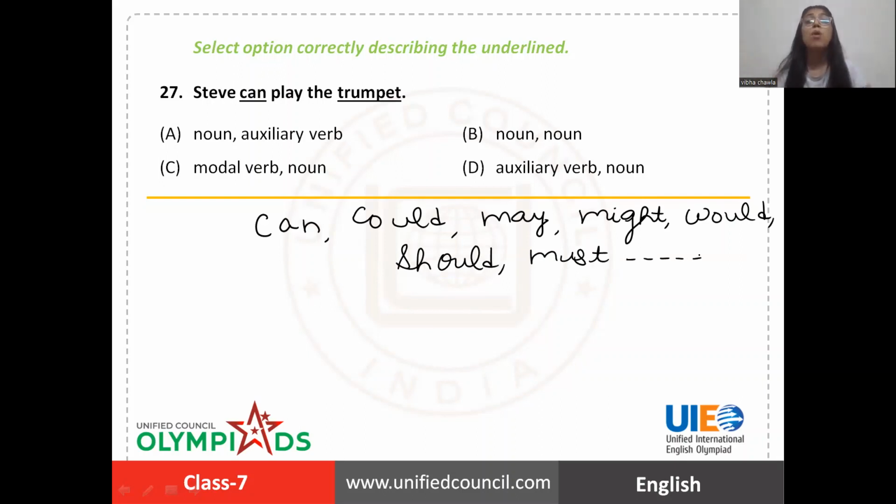All these are modal verbs, which are used to express moods like ability, possibility, advice, suggestion. So for that, we use modal verbs, and can is one of the modal verbs.